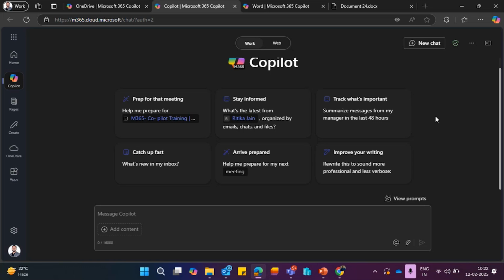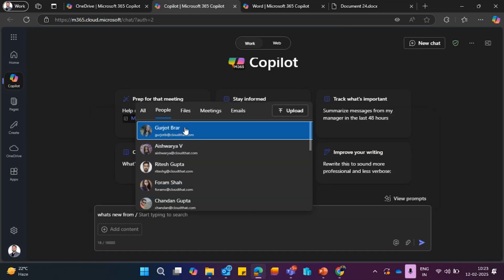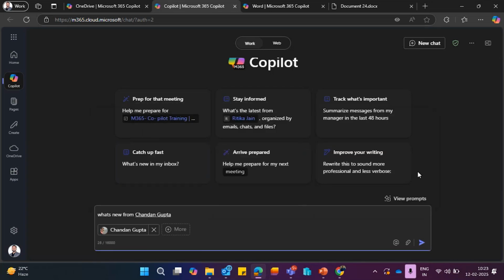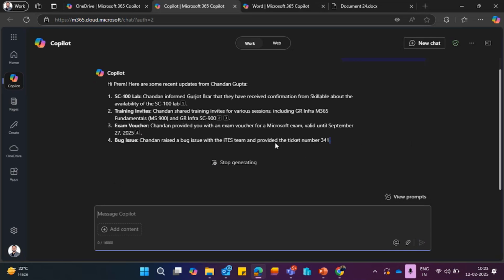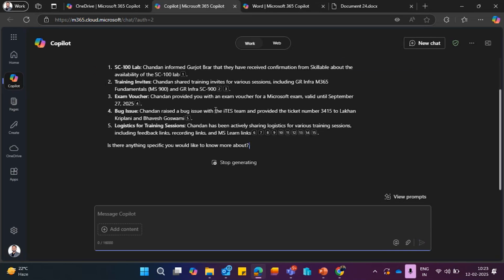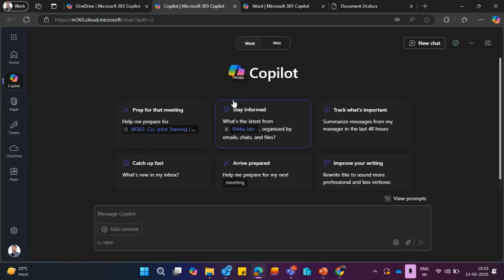But if you want everything in one place, I can just give a person, let's say Chandan. Then it will give me all the conversations, all the emails, and chats from Chandan. So these are all the emails. If you have any chats, it will also give you chats. Right now, because of some business reasons, I'm not able to show you all the chat details, but when I show you this particular demo, we will explore this in detail.